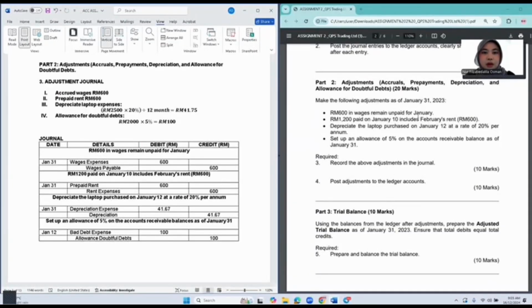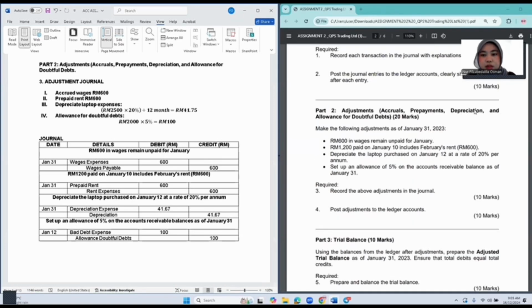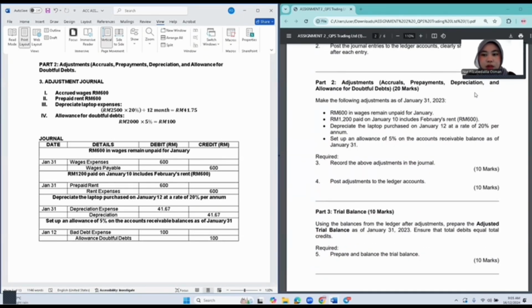Thank you. Assalamualaikum, madam. My name is Nofizati Dalila binti Osman, and now I will explain to you about accounting assignment for part 2 and part 6. Okay, firstly is the part 2. So in part 2, there is adjustment in the account as it stated in the questions. So let's go for the question first. So in this part 2, we need to identify which is accrual, prepayment, depreciation, and allowance for doubtful debts.